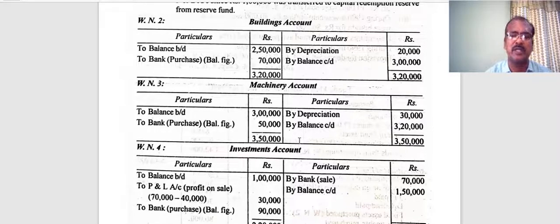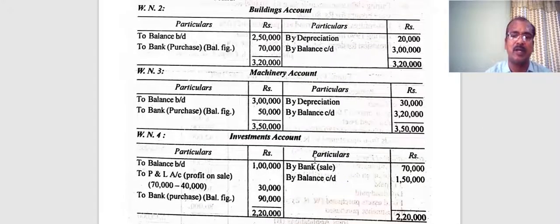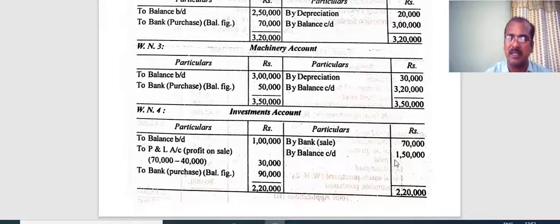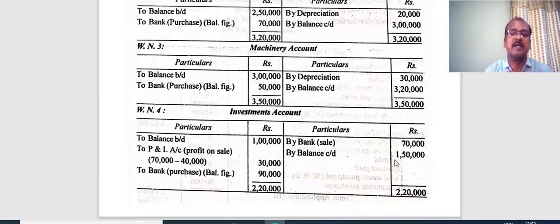What about investments? When you talk about investments, the opening balance is written, again it's an asset, in the debit side, 1 lakh, and the closing balance is written in the credit side. And they also said the investment costing 40,000 is sold for 70,000 rupees. What is the journal entry for selling investment? Bank account debtor 70,000 to investment account 70,000, which is recorded in the credit side of investment account. Since you find a profit element of 30,000 rupees sitting in the transaction, it has to be separated.